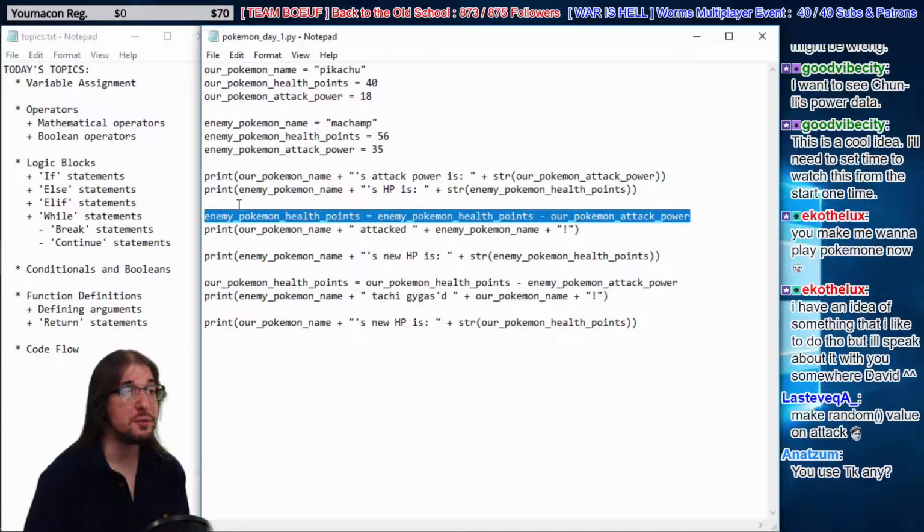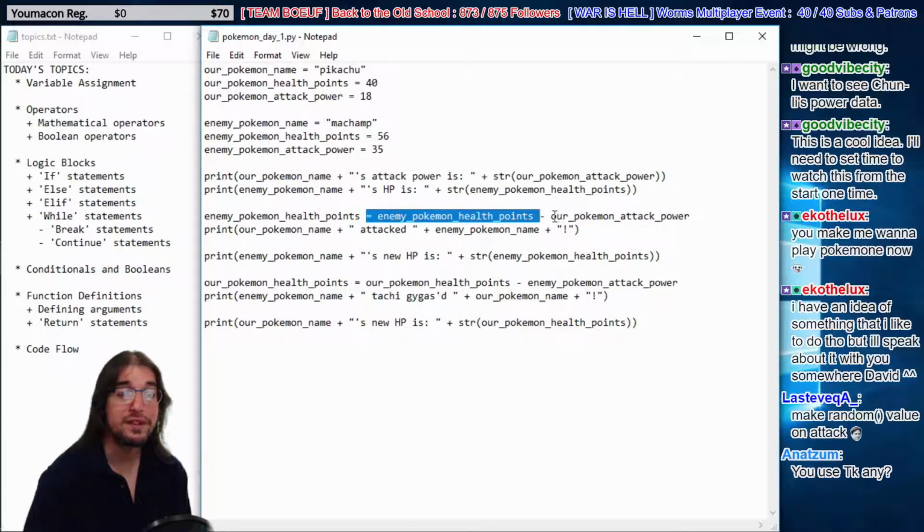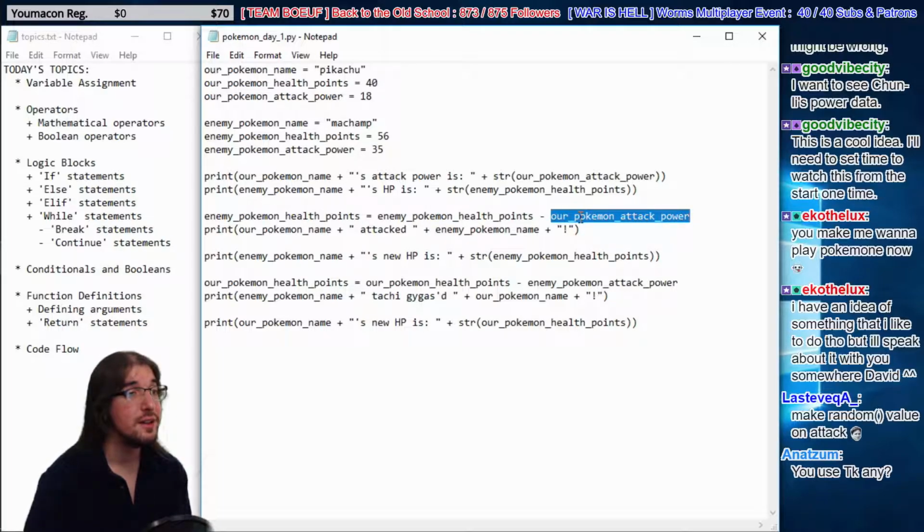The enemy's health points get reduced. The enemy Pokemon's health points becomes equal to, we're changing the value of the health points, what it used to be minus our Pokemon's attack power. So now he's losing health points equal to how much damage our Pokemon does. Okay, so he's taking damage. He's lost health, so we tell the user that.